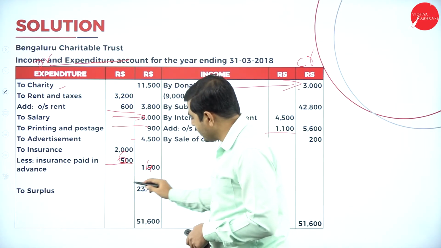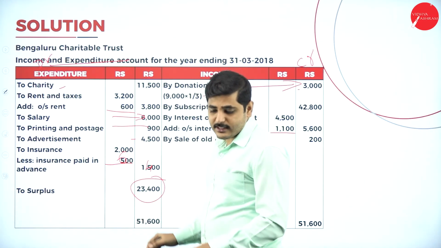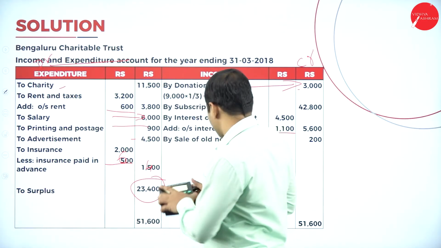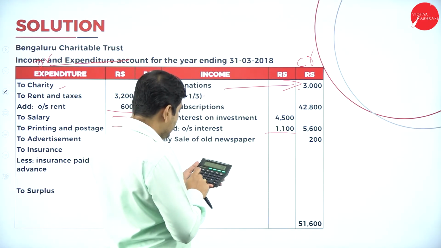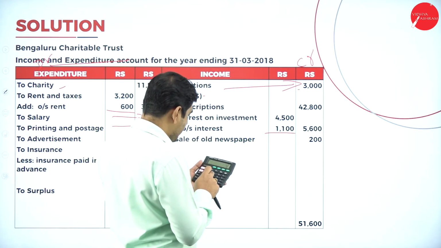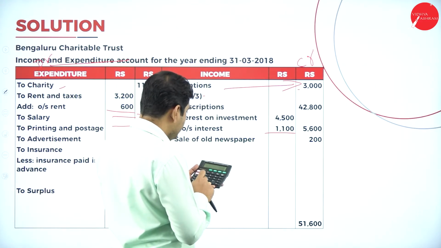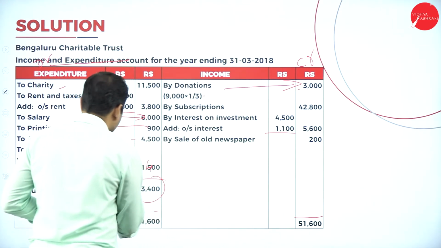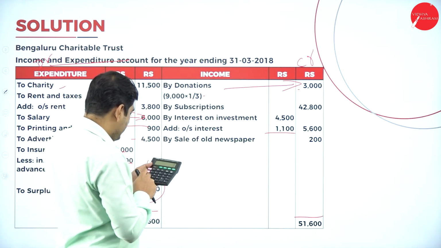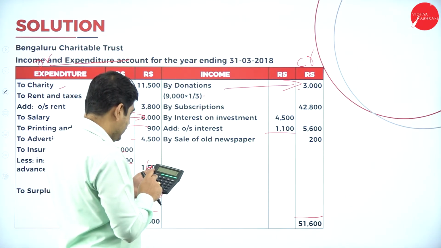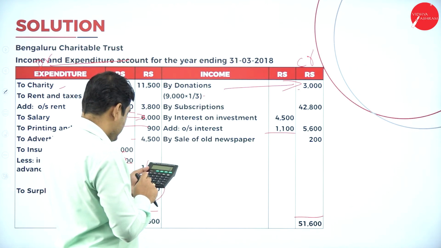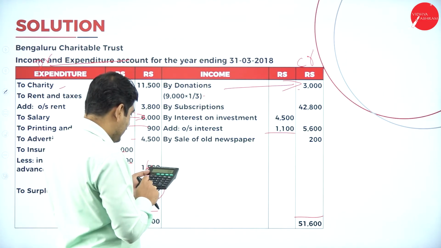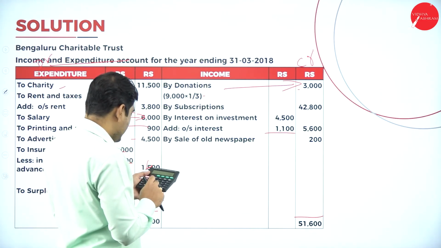Now we have not got the surplus. Assume that we haven't got the surplus. So add both sides. How much will we get? Let's see. It is 3,000 plus 42,800 plus 5,600 plus 200. So it is 51,600. Now if you add this side, 11,500 plus 3,800 plus 6,000 plus 900 plus 4,500